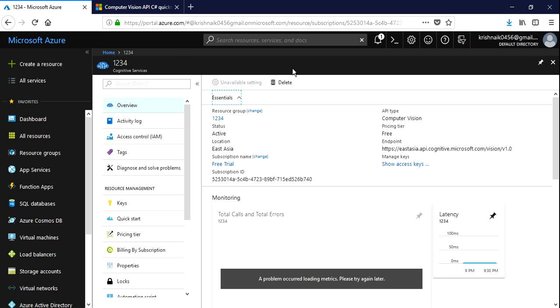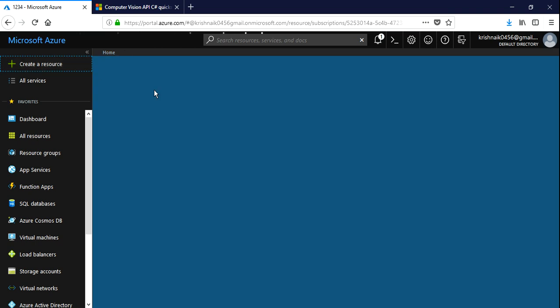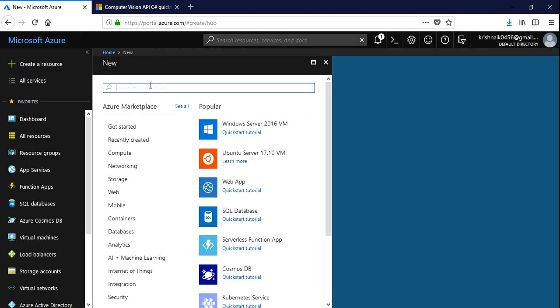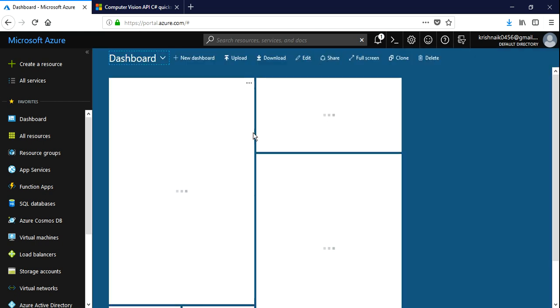Again, this is a paid service, but initially if you just sign up, you'll get a $200 credit, which you can use for a month, and based on the upgrades they may charge you later on. Now just go and create this particular resource. After creating a resource you just need to type vision, and you have to select Computer Vision, give all the information, and then you can do it. This was how it is made.